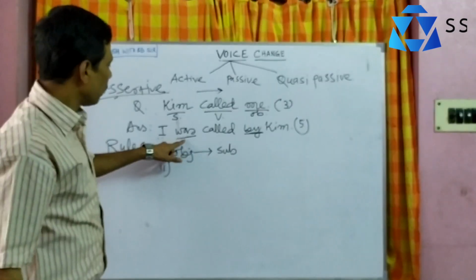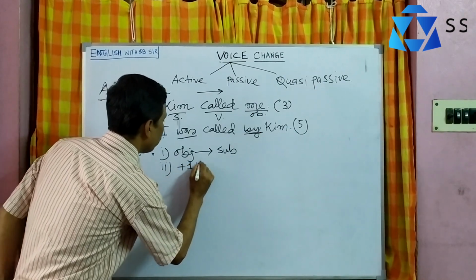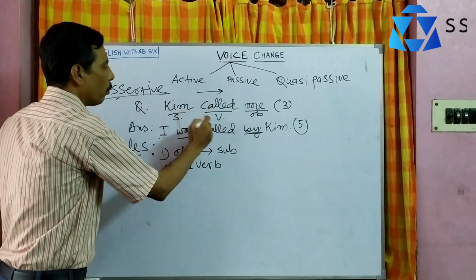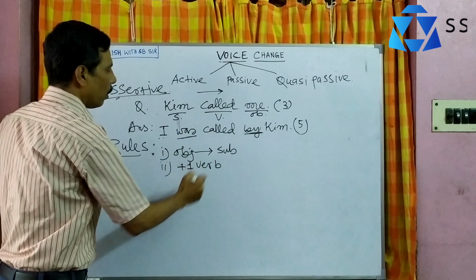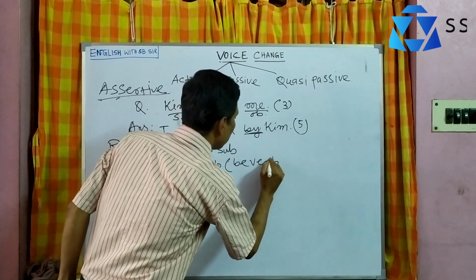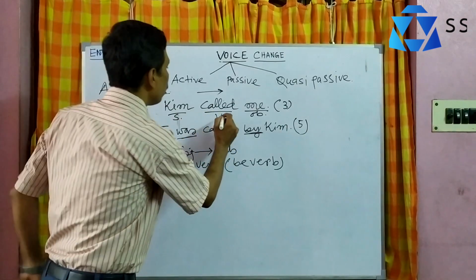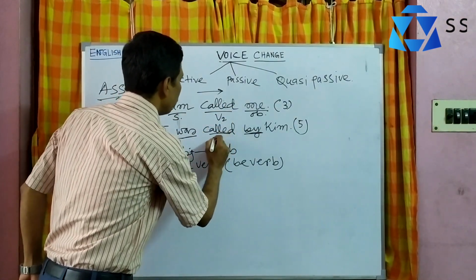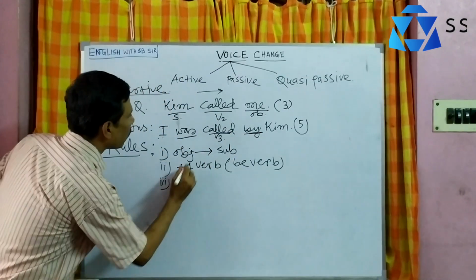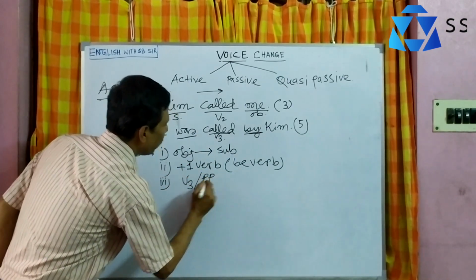Number 2, what happens there? Was comes. That is a be verb, called class 1 verb, an extra verb. One extra verb comes. In the first sentence we can see only one verb, called. Now it is was called. That means one extra verb, and it should always be a be verb. Next, called is V2, past form. Now it is V3, past participle form. So number 3, V3 or past participle, PP, of the main verb.